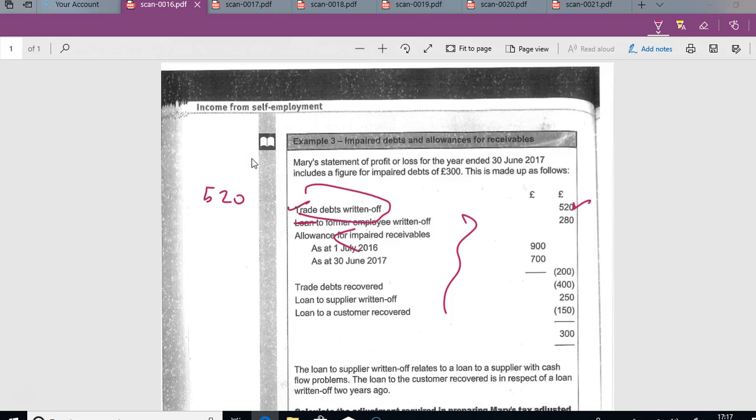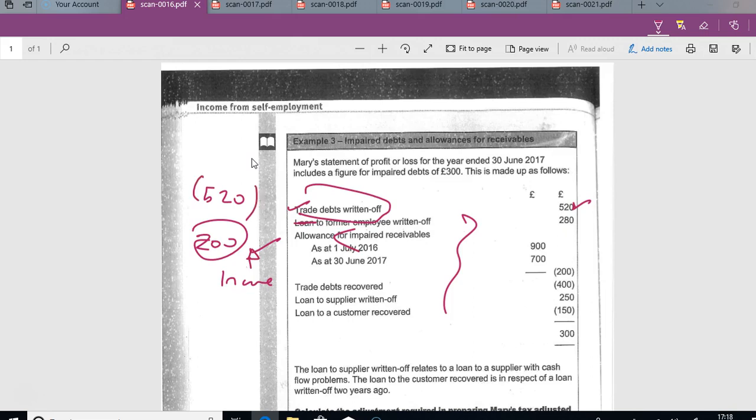So this is deductible. Allowance for impaired receivables. So what you have here is an interesting scenario, where you have a provision going from 900 down to 700. So in a way you have income coming in, and this is allowed. I mentioned that earlier on because we're allowed to do that in normal accounting, so you can do the same thing. So we have income of £200 coming in. So this is taxable, and this is an allowable expense.